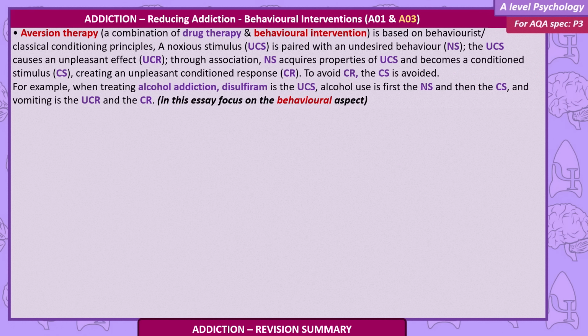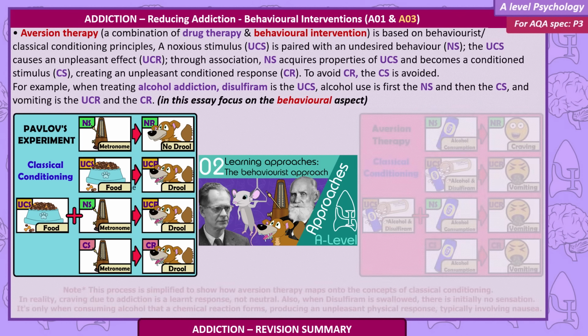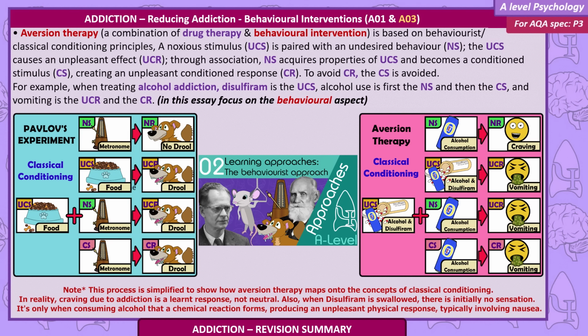Behavioural interventions. Aversion therapy, a combination of drug therapy and behavioural intervention, is based on behaviourist classical conditioning principles. A noxious substance, the unconditioned stimulus, is paired with an undesired behaviour, a neutral stimulus. The unconditioned stimulus causes an unpleasant effect, the unconditioned response. Through association, the neutral stimulus acquires properties of the unconditioned stimulus and becomes a conditioned stimulus, creating an unpleasant conditioned response. To avoid the conditioned response, the conditioned stimulus is avoided.